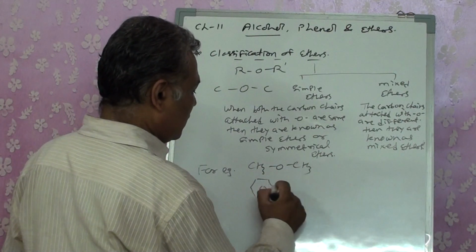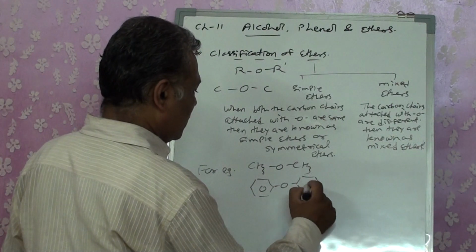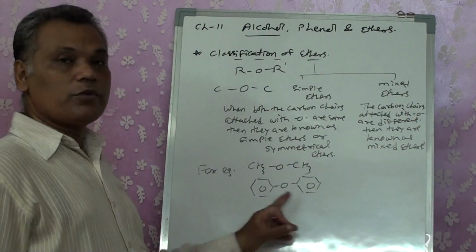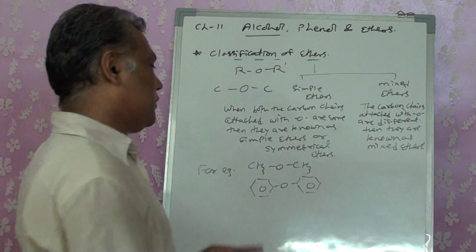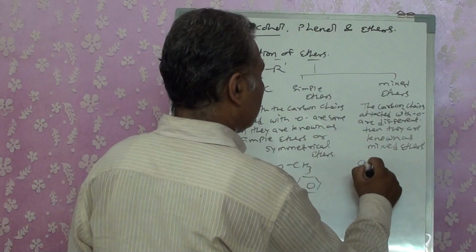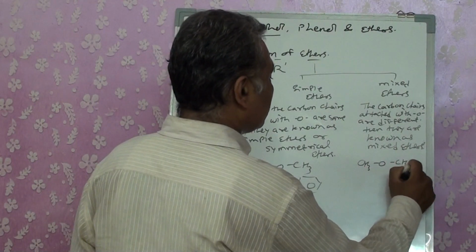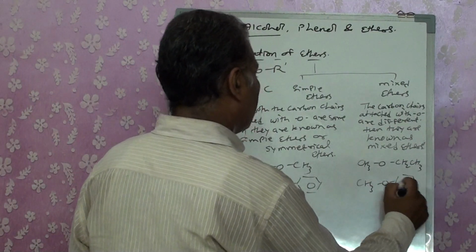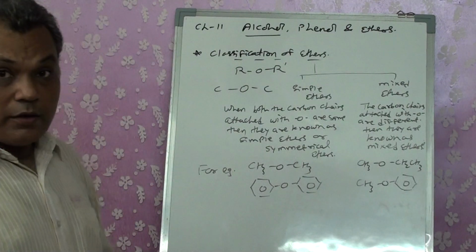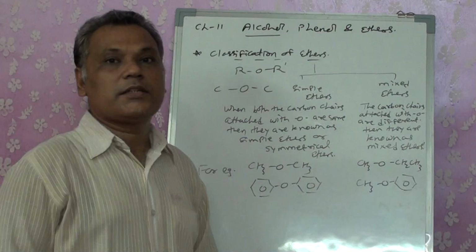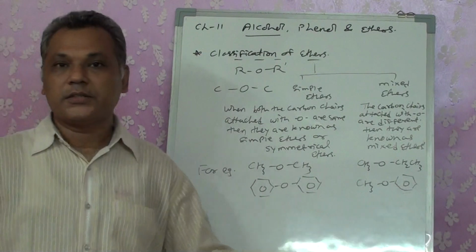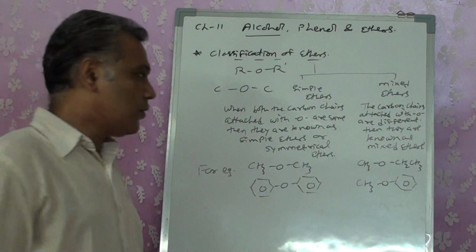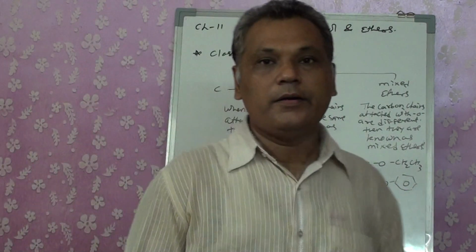two benzene rings attached to the oxygen. Maybe aliphatic or maybe aromatic, both of them are identical. Both have the same carbon chains. For mixed ethers, CH3OCH2CH3, or CH3O with an aromatic group on the other side. Different groups are there. Such compounds are known as mixed ethers. So ethers are classified into two types: simple ethers and mixed ethers.